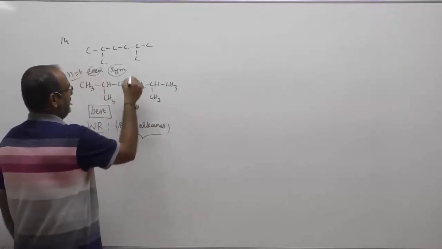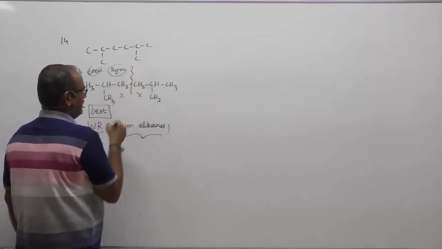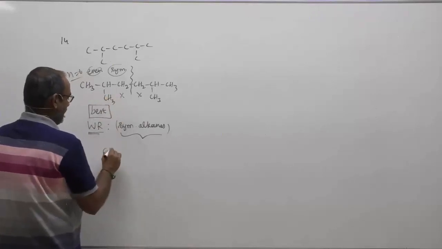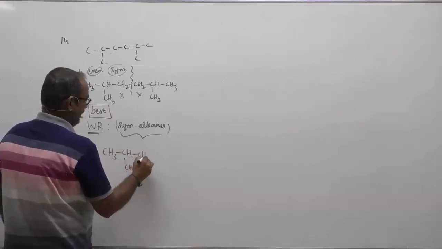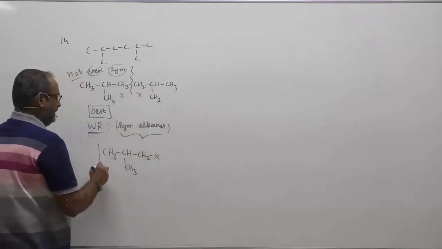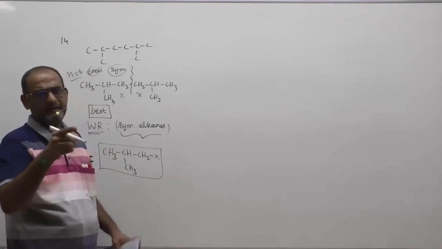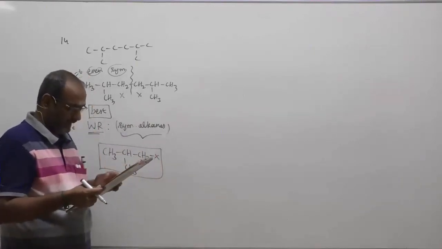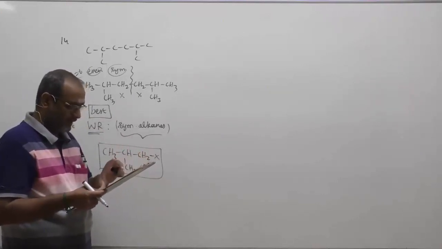Now it is a symmetric alkane. You can just break here. Add one halogen here. And that is CH3CH2X, your isobutyl halide. You can see on the other side also CH3CH2X, isobutyl halide. Therefore, isobutyl halide with isobutyl halide in the presence of sodium will give you the corresponding 2,5-dimethylhexane. And hence, the best suitable reagent is what? Only isobutyl halide, not the other combinations.